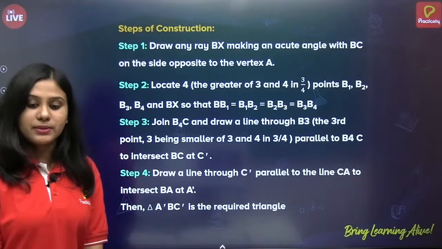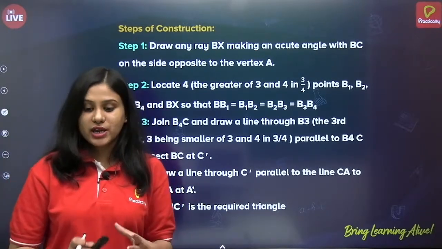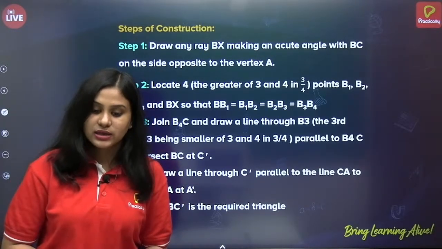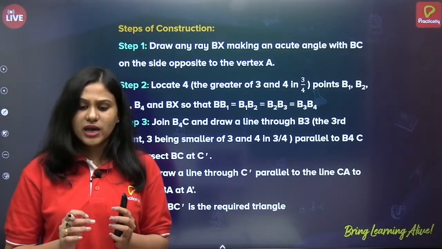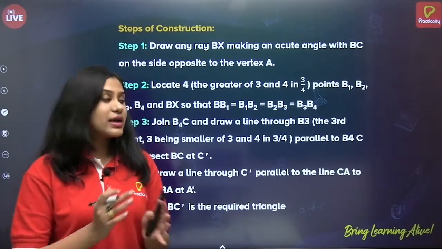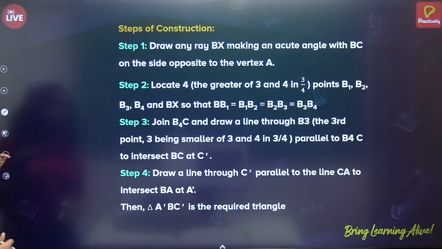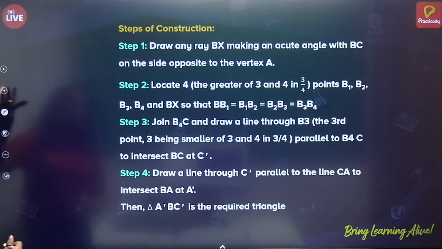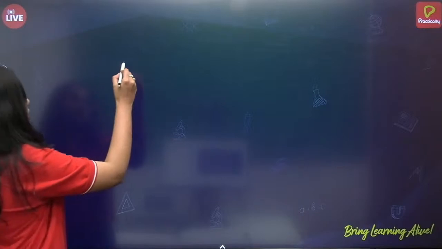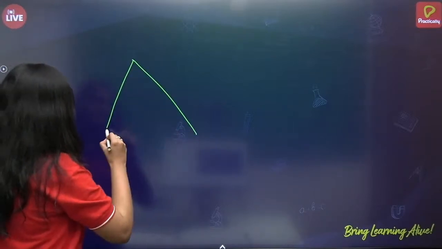Similar triangles are just in the ratio, not equal in side and angle size. So, in the case of congruent triangles, let me just draw here.